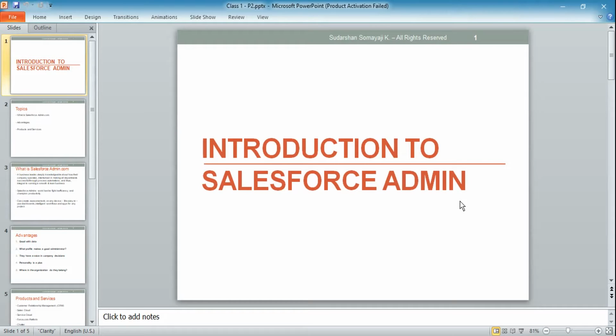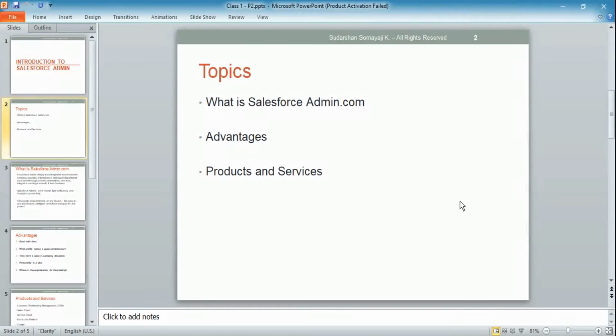My name is Sudarshan. Today we'll start with a concept called Introduction to Salesforce Admin. In today's concept, we'll see what a Salesforce Admin does, what his tasks are, what the advantages of a Salesforce Admin are, what products and services he will manage, and what products and services Salesforce is providing. All these things we'll see today. Initially we'll start with what is a Salesforce Admin.